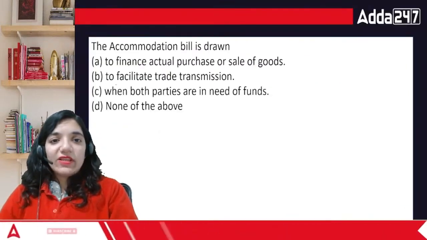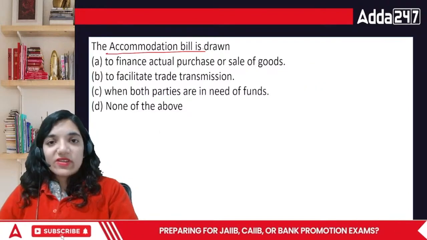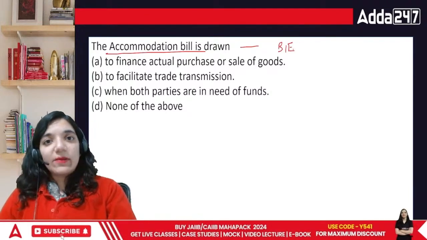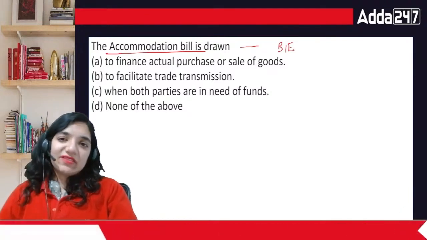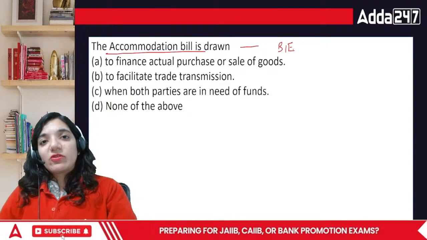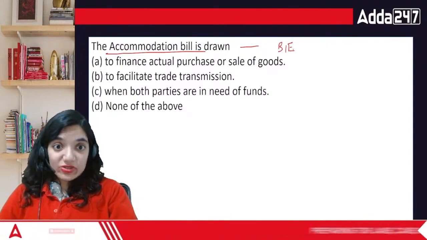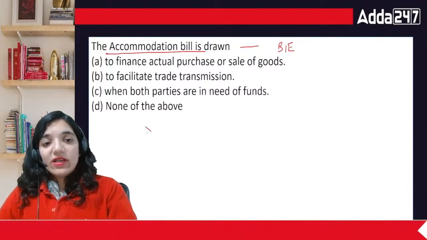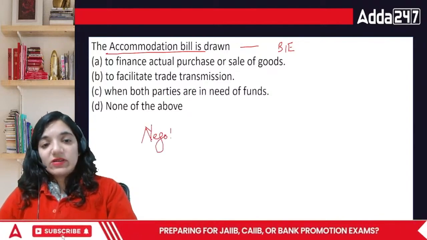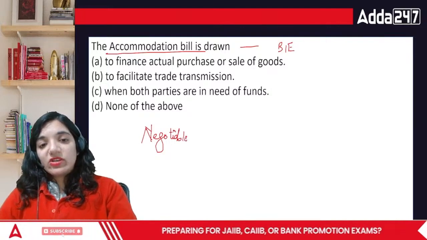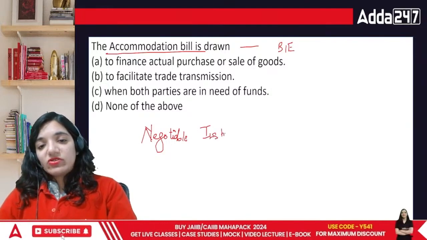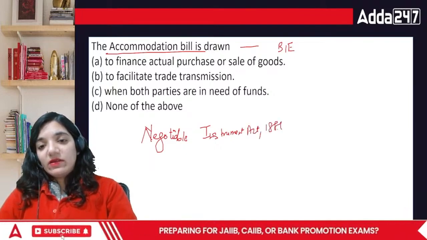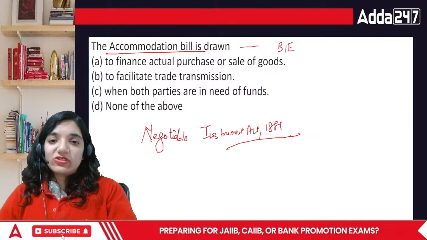The accommodation bill is drawn. This is a part of bills of exchange. I had seen a similar question in one of the examinations of even SEBI Grade A. This is in our syllabus, this is in their syllabus. So this is one particular topic which has been asked in multiple examinations. Bills of exchange is covered under the Negotiable Instruments Act, 1881.